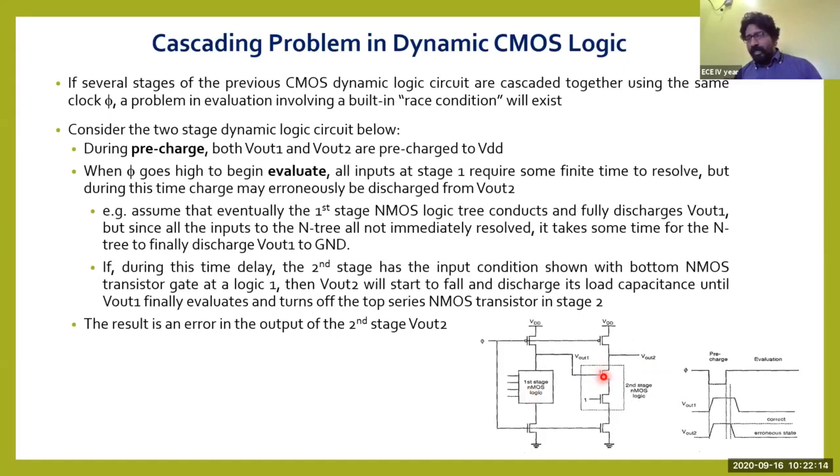So that's why the waveform is written here. The waveform has gone into this low state. It has to be in the high state. This is the correct waveform. But because of the delay in the circuit, this is happening. This is called a race condition. This kind of situation we call a race condition.